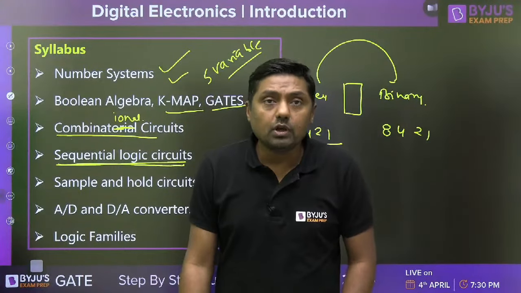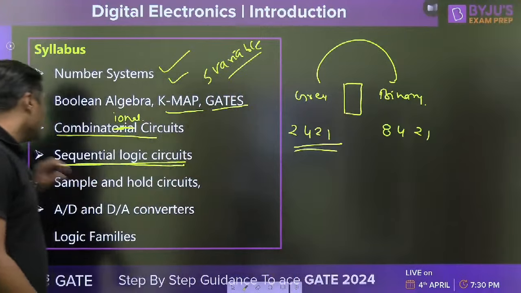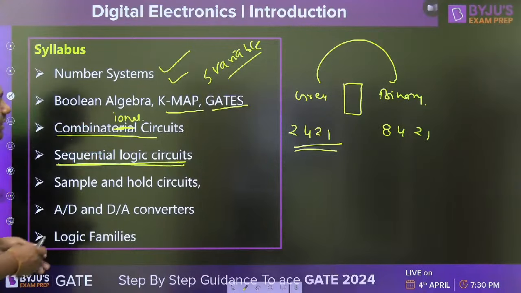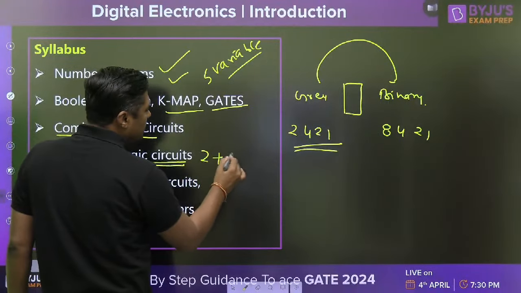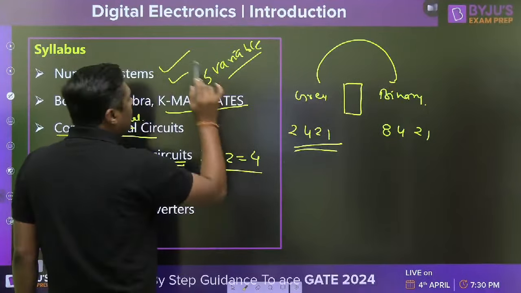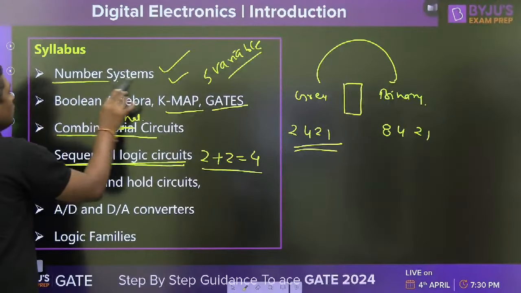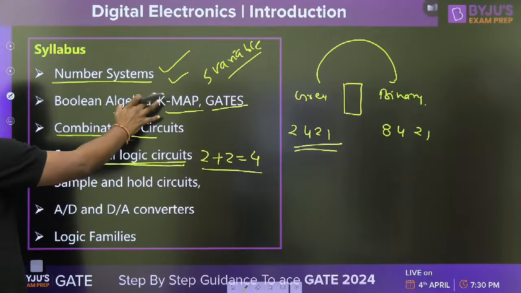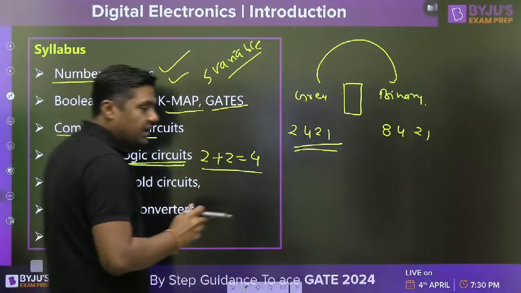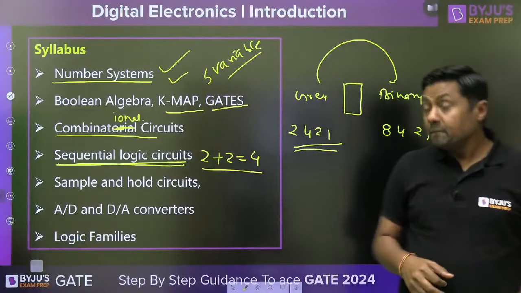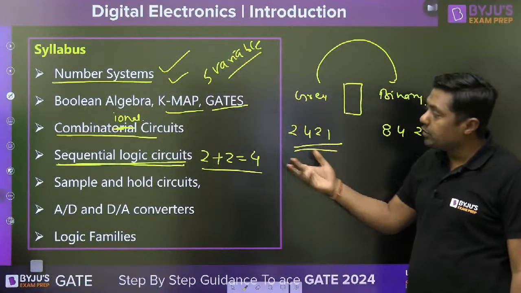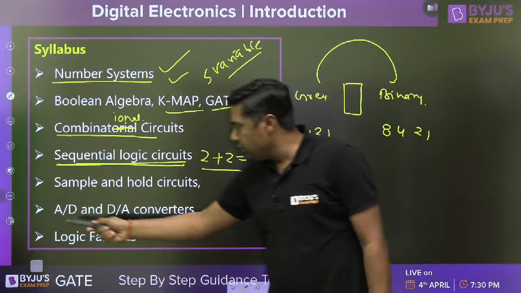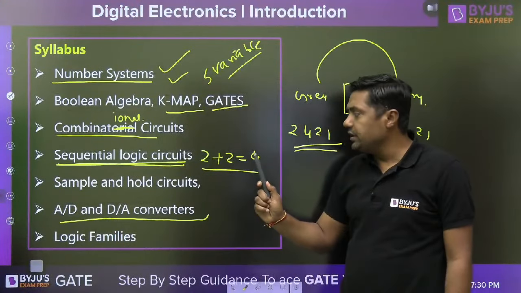So most important one is what? Sequential circuit. But if you want to solve the question from sequential circuit, it will become 2 plus 2. Means very, very easy for you once you get command over the concepts of number system, Boolean algebra, combinational circuit, how to solve the question by using the K-map, minimization technique, and so on. Then you will get the idea about the Mealy model and Moore model. Then you can solve the question from sample and hold circuit. Finally, A to D, D to A converter.